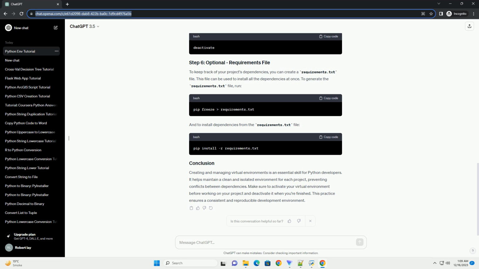Creating and managing virtual environments is an essential skill for Python developers. It helps maintain a clean and isolated environment for each project, preventing conflicts between dependencies. Make sure to activate your virtual environment before working on your project and deactivate it when you're finished. This practice ensures a consistent and reproducible development environment.